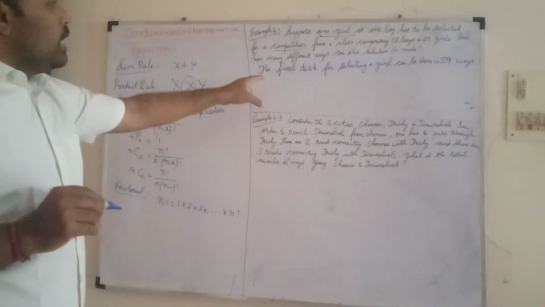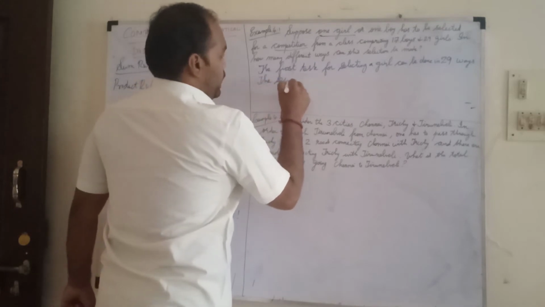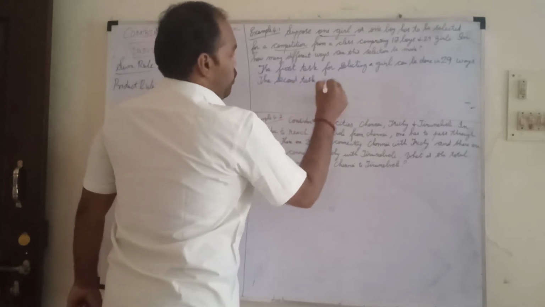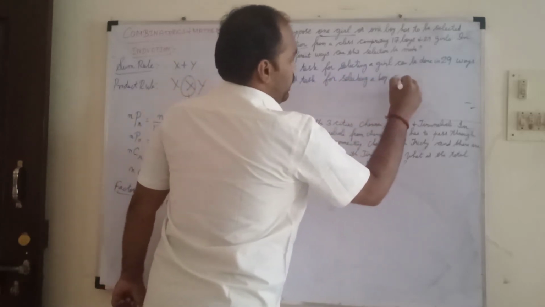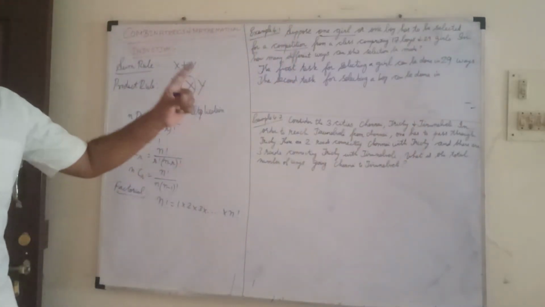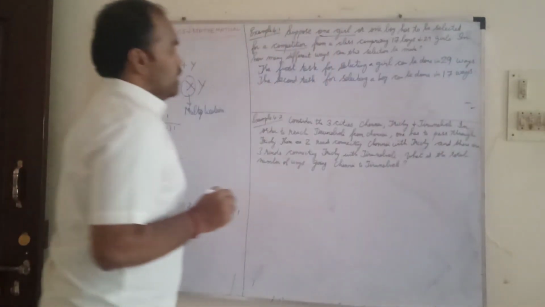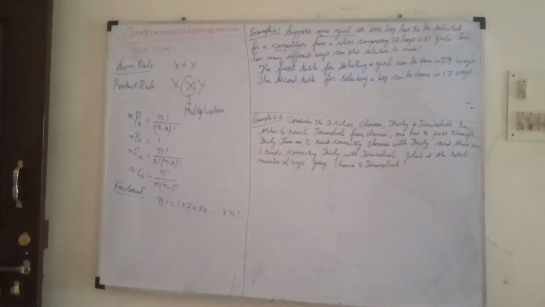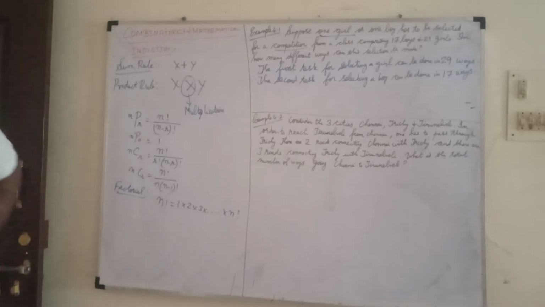The next one, the second task, is what they have mentioned as boy. Selecting a boy can be done in how many ways? Boys, totally 17. So 17 ways. So they are asking in how many different ways the selection can be made. How many ways has the selection been done?